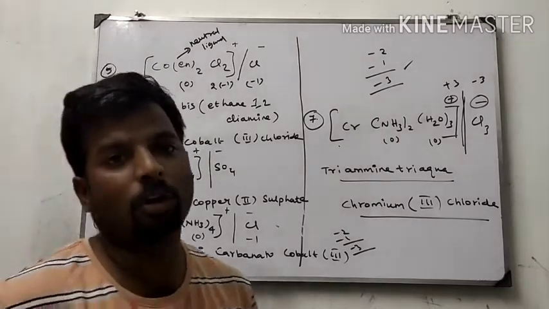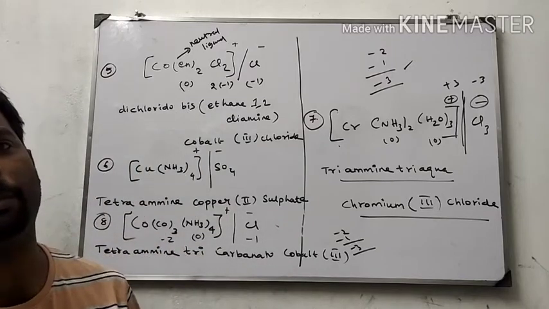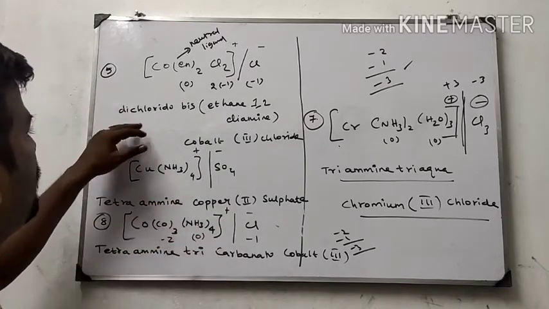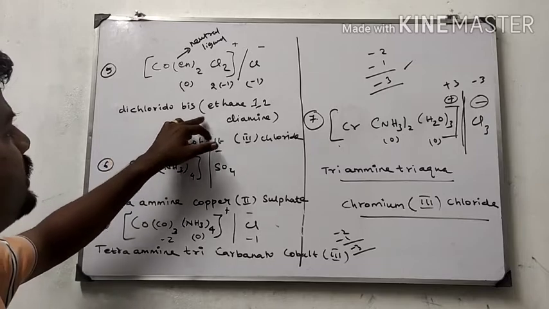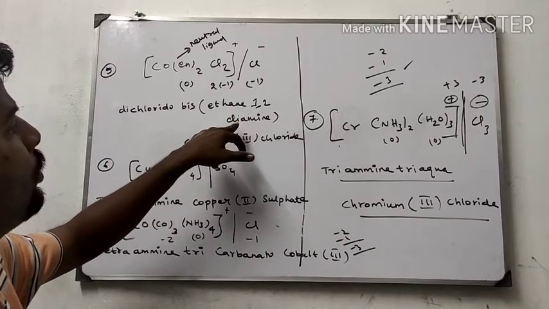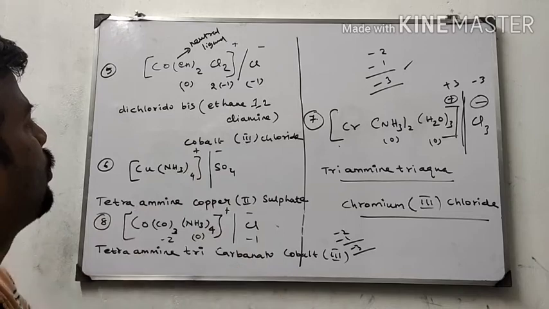Hello students, I am going to explain some other type of coordination compounds. The name of this compound is dichlorido bis ethane 1,2 diamine cobalt 3 chloride.